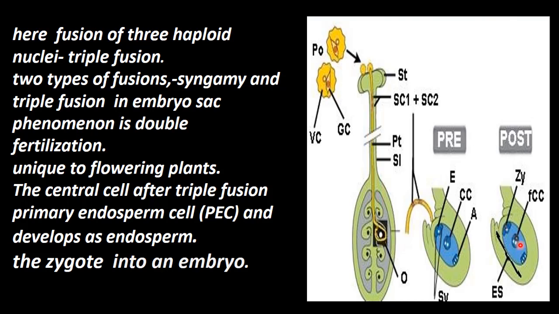This develops into the endosperm cell, which gives food supply, food reserve to the embryo. Okay, this is called double fertilization and triple fusion.